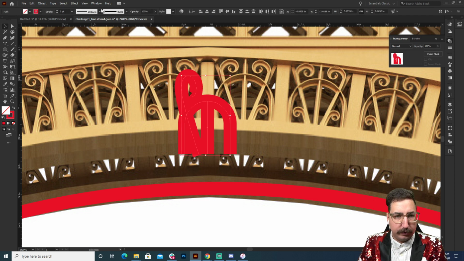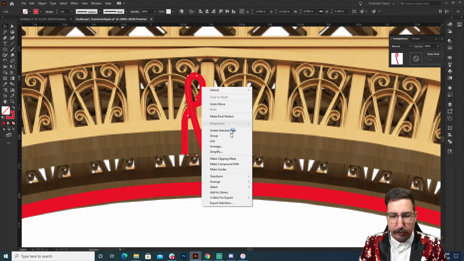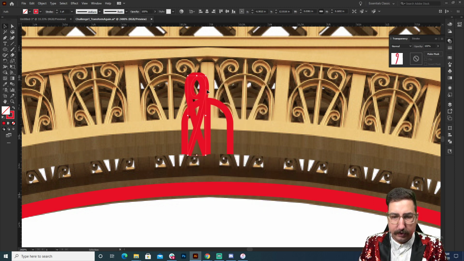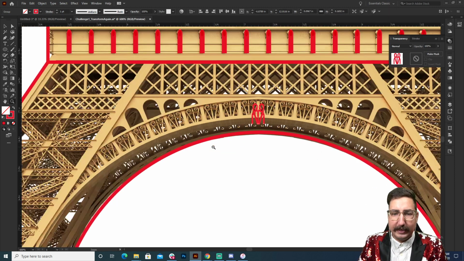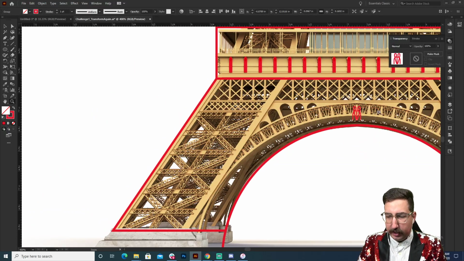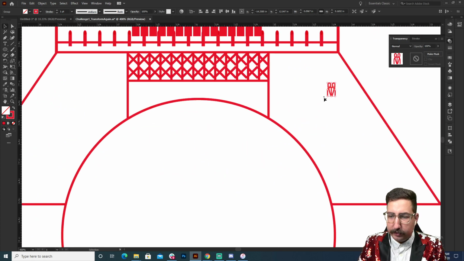A little swirly swirl. There we go. So we have one of those, and let's do just one more by transform and reflect. There we go. And this is where it's going to get very crazy. So doing the transform again that we have been using, I'm going to copy this little ornament that we have over here, and I'm going to place it right at the top of this circle.